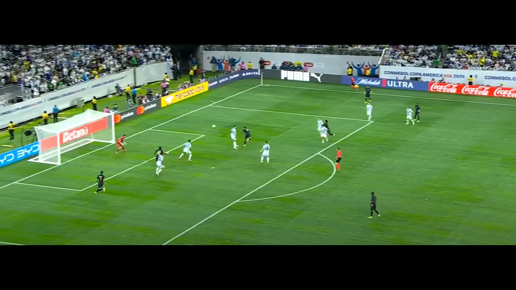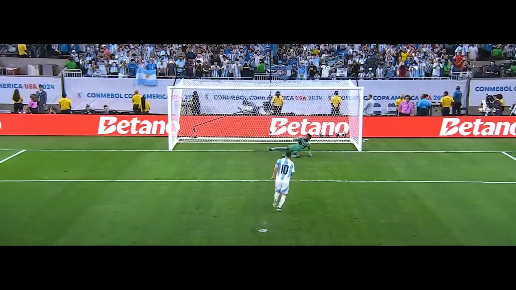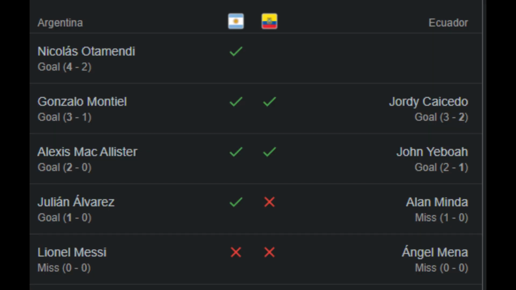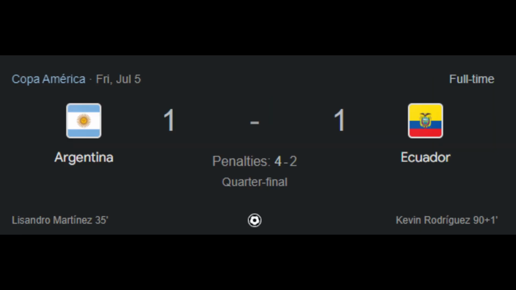When it seemed that Argentina was winning, Kevin Rodriguez scored a goal in added time, and it went to penalty kicks. Leo Messi missed his first penalty. However, his teammates made no mistake in taking penalty kicks. And in the end, Argentina advanced to the semifinals.